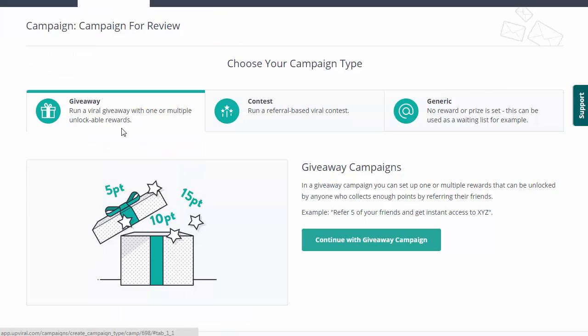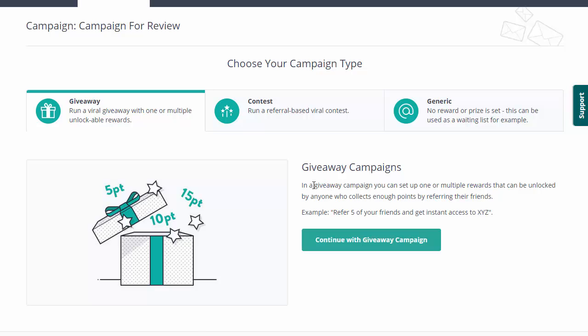Do we want to do a giveaway, which means we have certain prizes that our visitors can unlock by getting points? So at 5 points, they can get something that we decide to give them. At 10 more points, they can get something else. And we just keep giving them new prizes based on how many points they get.